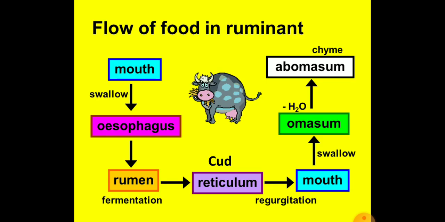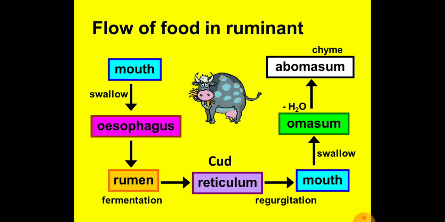Now, flow of the food in the ruminant animals. When the cattle swallow the food material, it will travel down the esophagus into the rumen. From rumen, it will go into the reticulum. Large pieces of the plant material are stored in the rumen and then passed into the reticulum, which has a honeycomb partition in its wall. Here the food is formed into balls called cud.